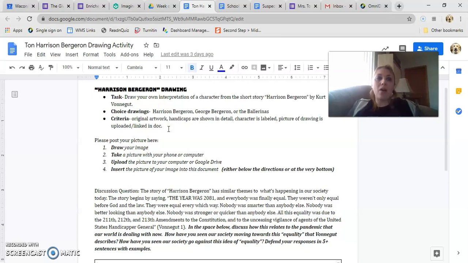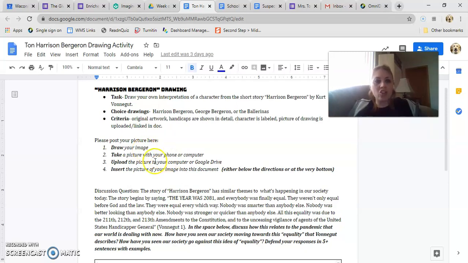Now, I would say looking at this assignment, you're probably looking at 10, maybe 15 minutes on the drawing. So I would say more than just a quick stick person and pencil, but on the opposite end of that, it does not need to be something super detailed, colored, unless you want to. So it's a drawing that, again, you're spending 10 to 15 minutes on drawing out a person and just labeling the different handicaps that are described. So go back in the story, whoever you pick, look at how they're described, and then do a quick drawing of that, labeled, and upload.